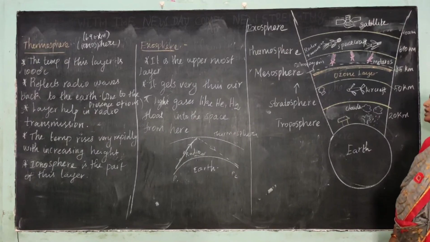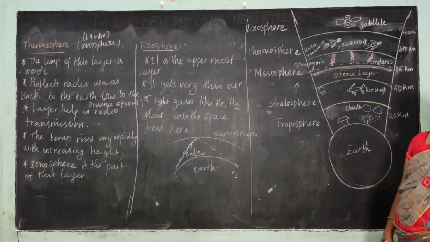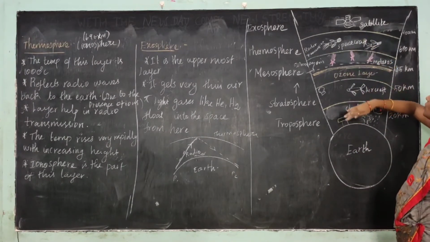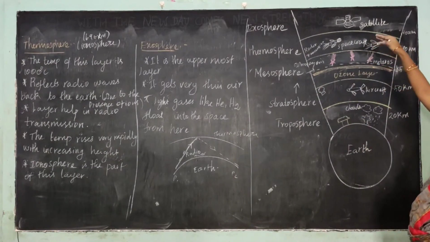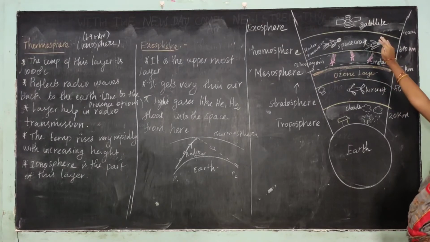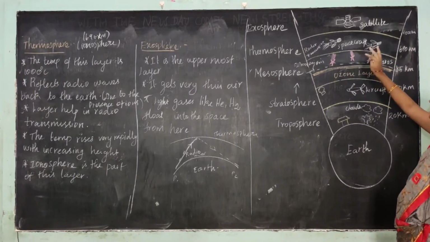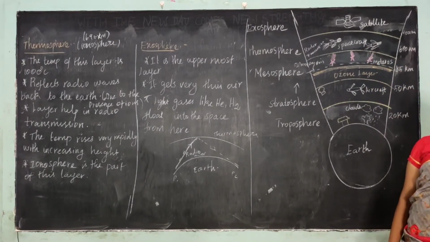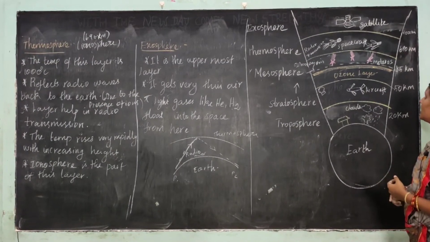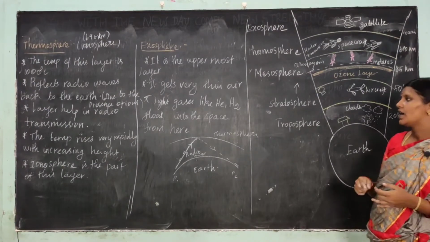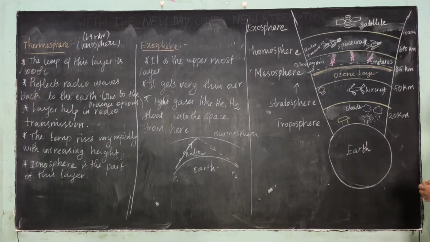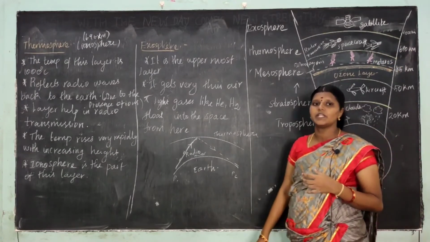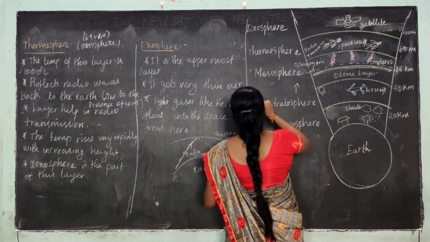And the next layer is exosphere, okay. Exosphere is the uppermost and outermost layer from the earth. It gets very thin air, and the light gases like helium, hydrogen float into the space from here, okay. So the average height of the exosphere is 1000 kilometer, okay.